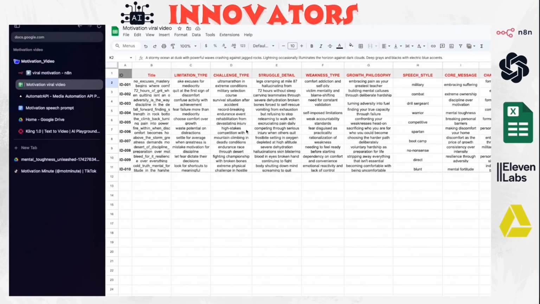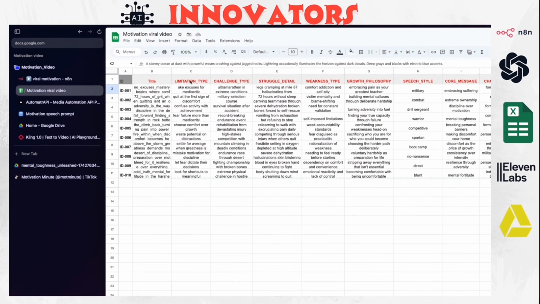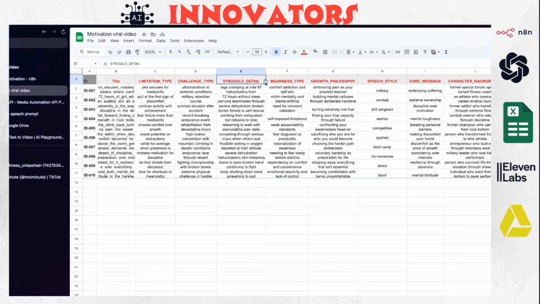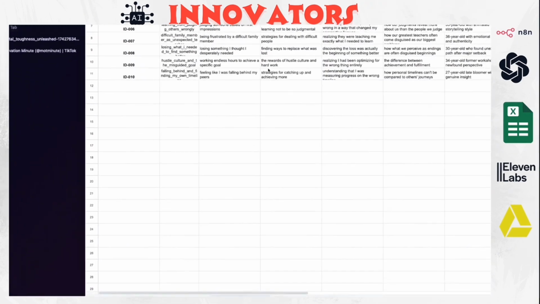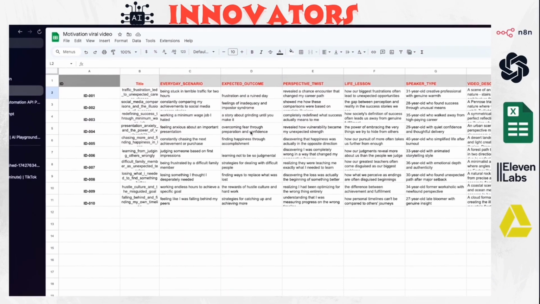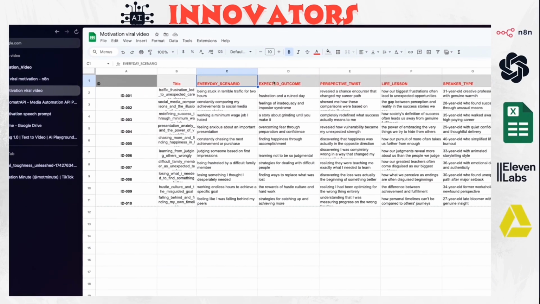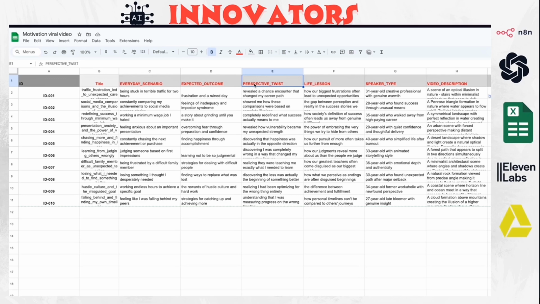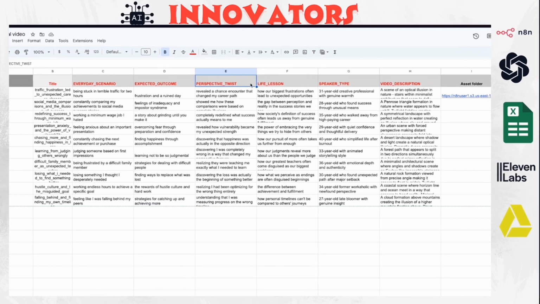And basically we have these variables that are going to change between characters. So for the mental coach, we have limitation type, challenge, struggles, weakness. And for example, for the perspective shifter, we have everyday scenario, expected outcome, and perspective twist.